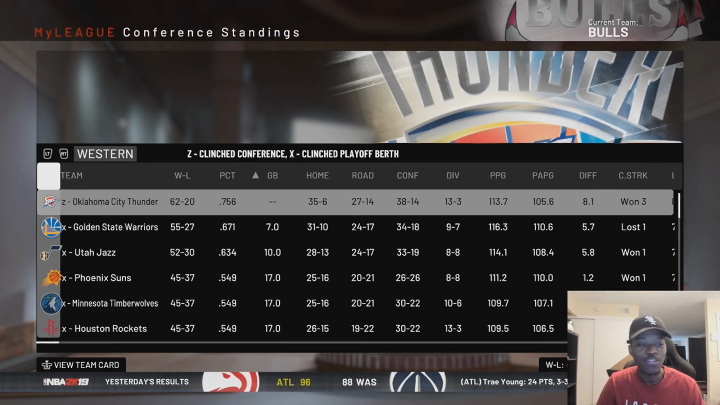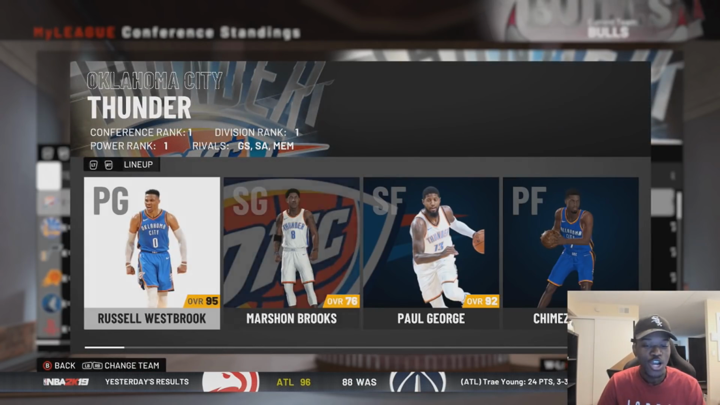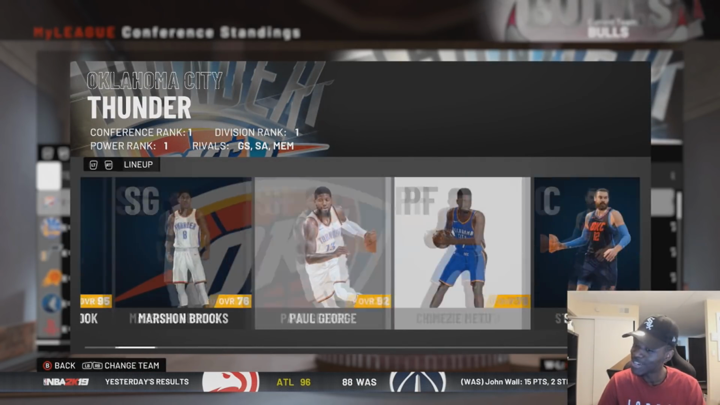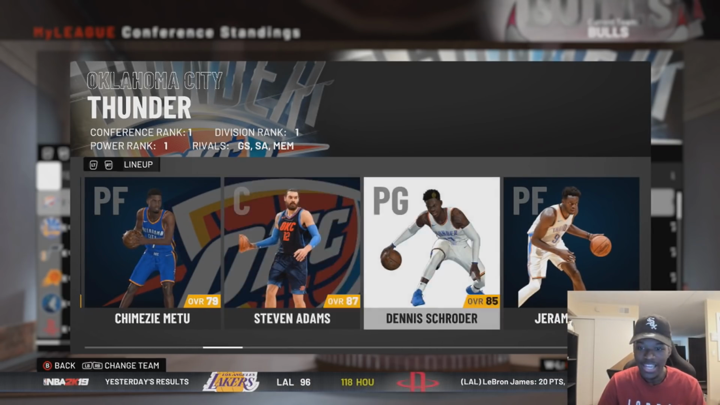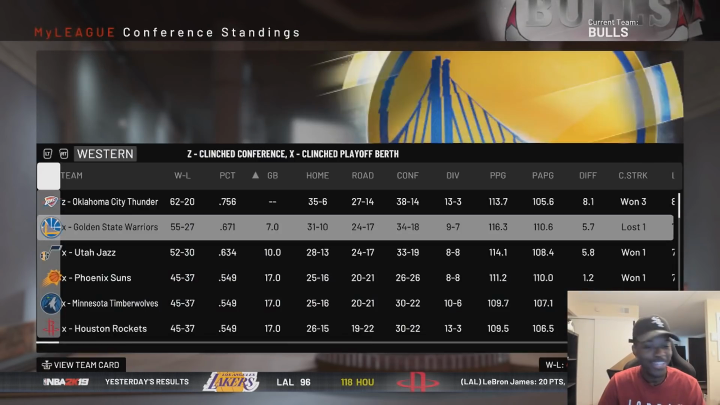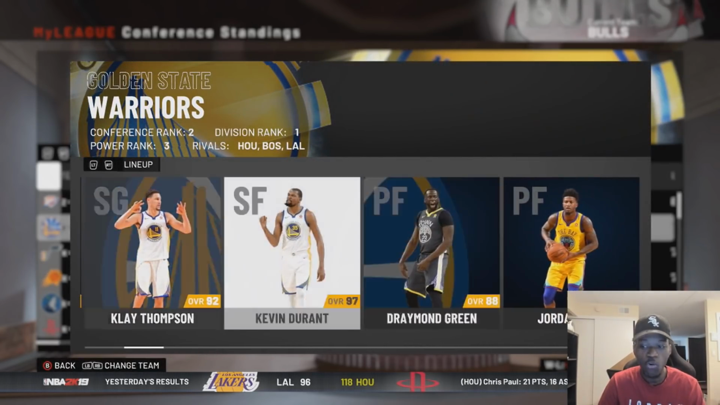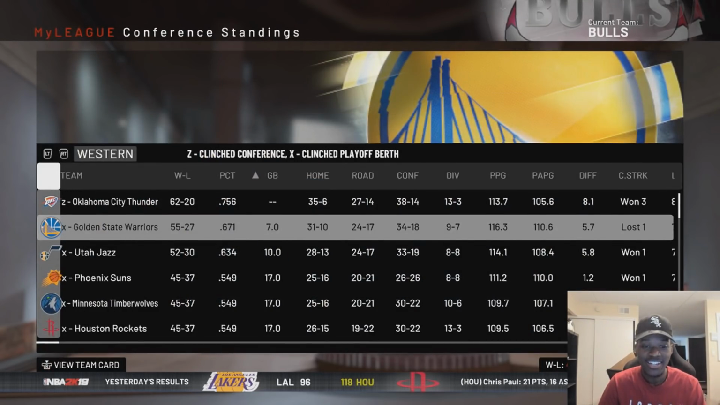Okay, so the number 1 seed in the Western Conference was OKC with Marshawn Brooks starting at the shooting guard and Metu starting at the power forward. But regardless, they are a big 3. And then off the bench with Dennis, led the league. This big 4 was the 2nd seed by 7 games. So this may not be a year that they win.